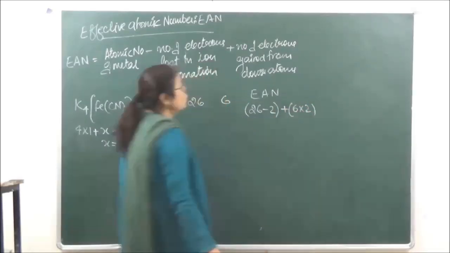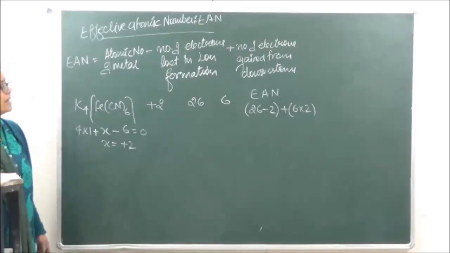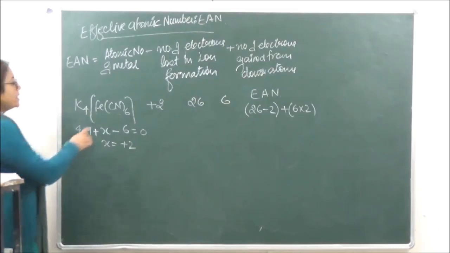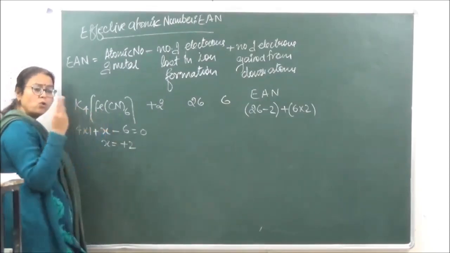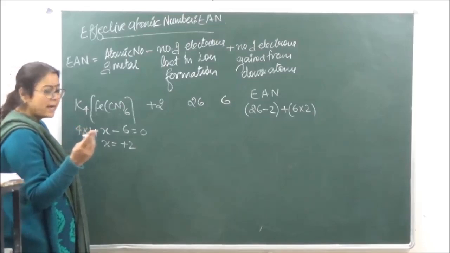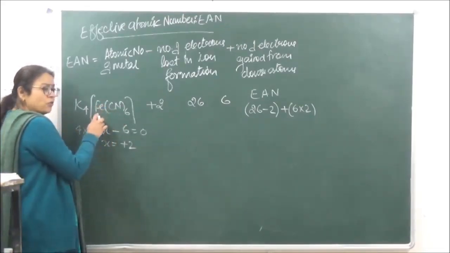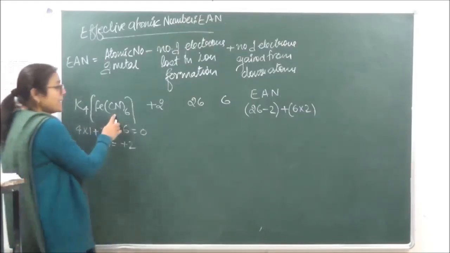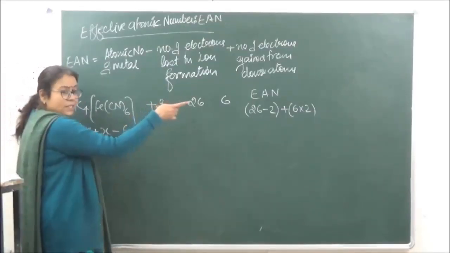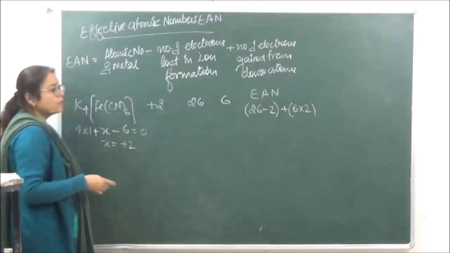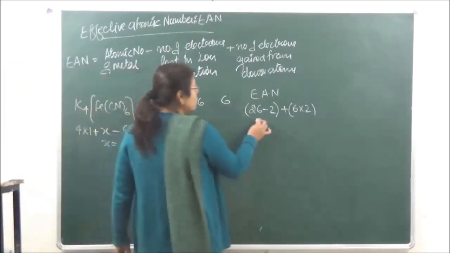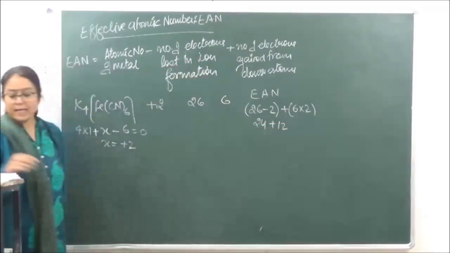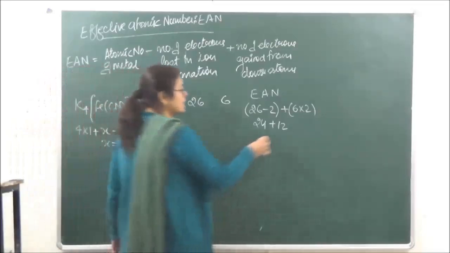coordination number into 2. So how many electrons have been gained from donor atoms by the central metal atom? Each of the cyano is going to give 2 electrons. Each cyano is going to link to ferrous by giving 2 electrons. And how many cyano are present? 6. So 6 into 2. Okay? So when you calculate this, it will become equal to 24 plus 12. Right? So it is coming to 36.